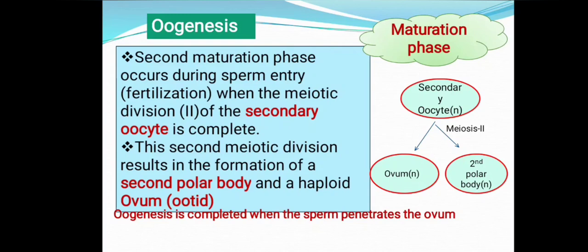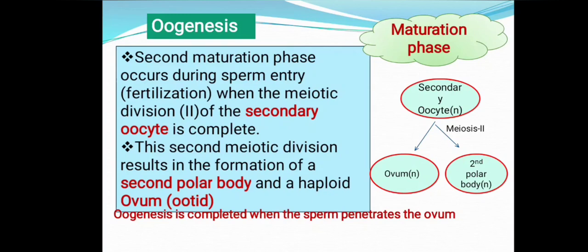Now you can see in the schematic representation, the secondary oocyte, haploid of course, formed after the completion of meiosis 1, enters meiosis 2 and is arrested in metaphase 2. It completes its meiosis 2 when sperm penetrates the secondary oocyte.